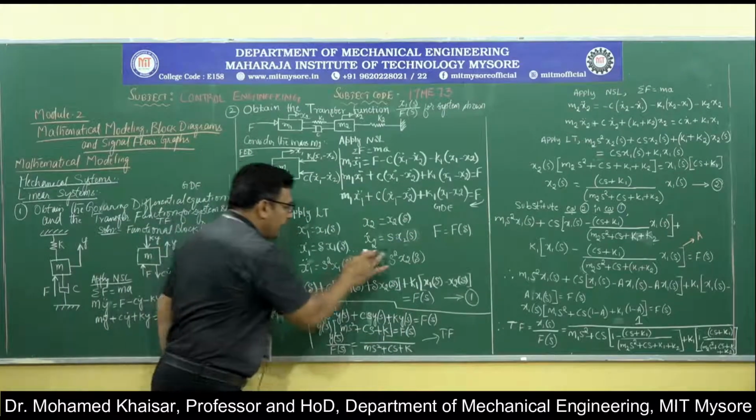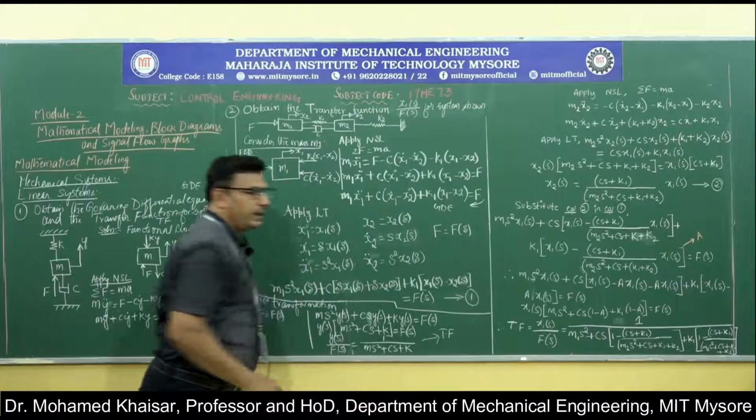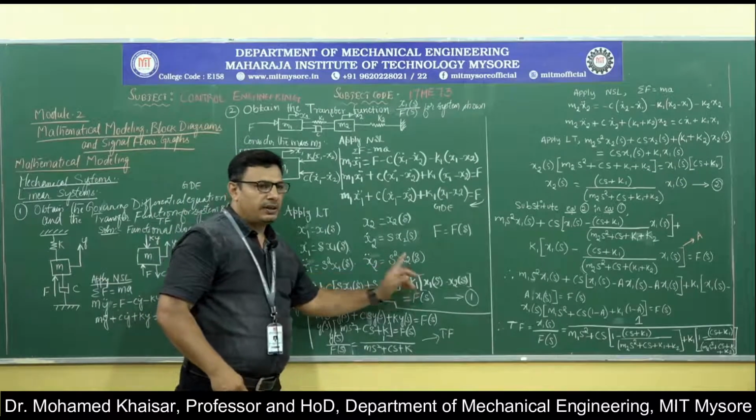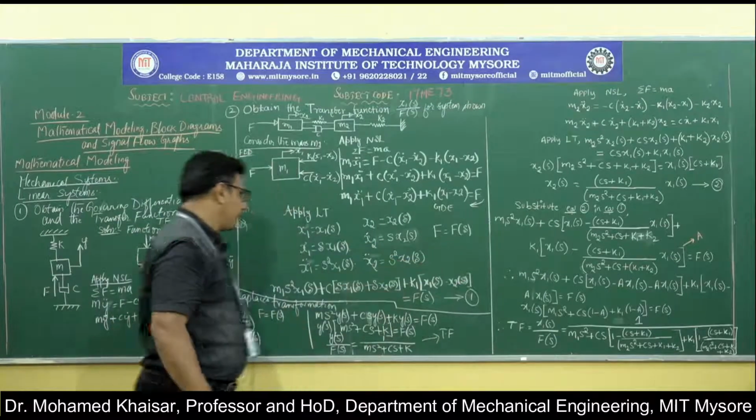Then x2 double dot means d square x2 by dt square, so d square by dt square is replaced by s square, and x2 becomes x2 of s. F is written as F of s only.